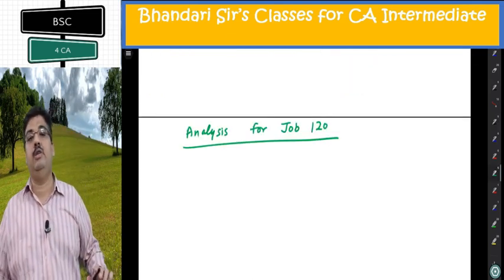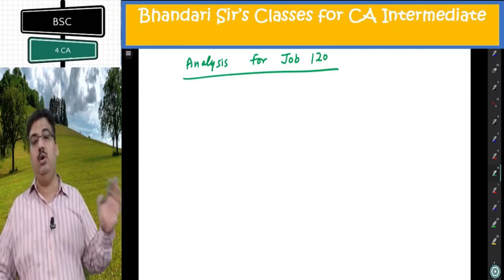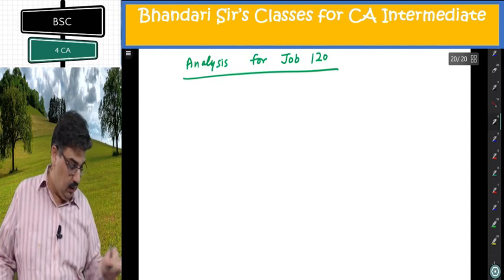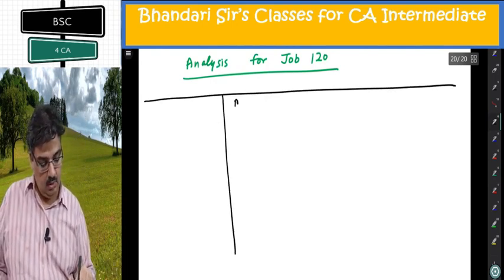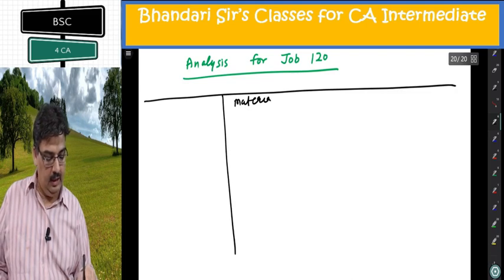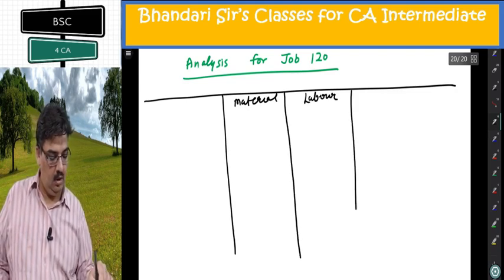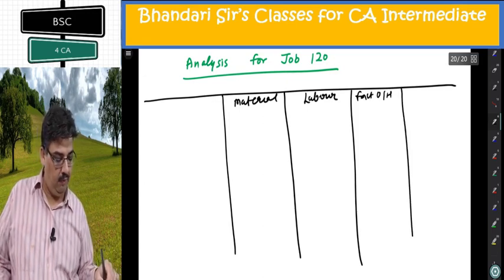Lastly, analysis for job 120. Exactly in the same manner, because you have done 2 jobs already. I hope this will not disturb you at all. The format is exactly the same: material, labor, factory overhead.